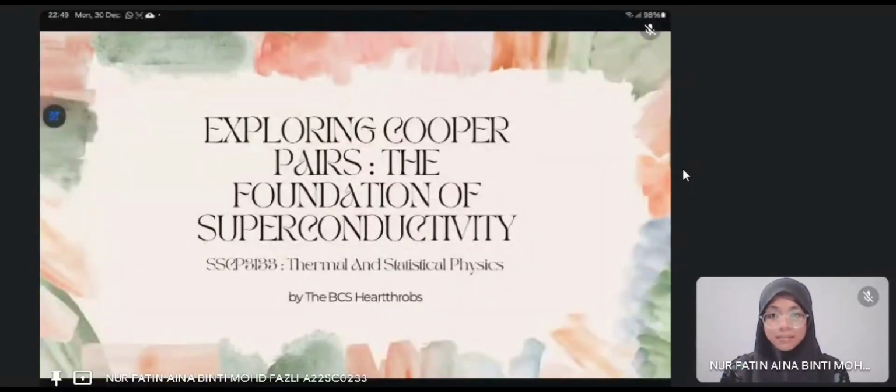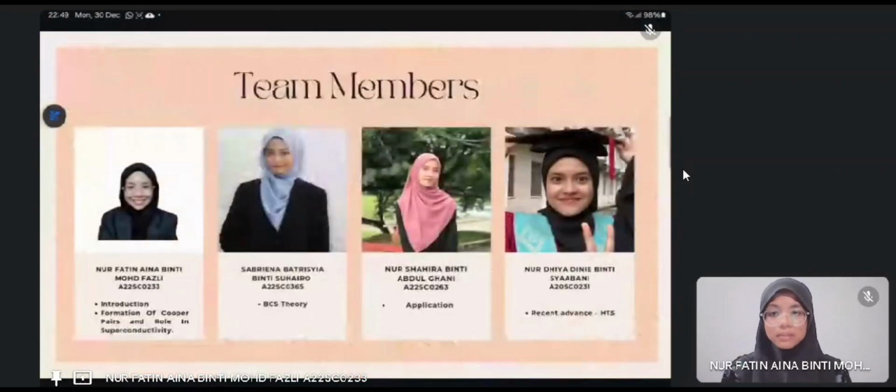This is my group assignment, and the topic that we chose is exploring Cooper pairs, the foundation of superconductivity. This is my group member.